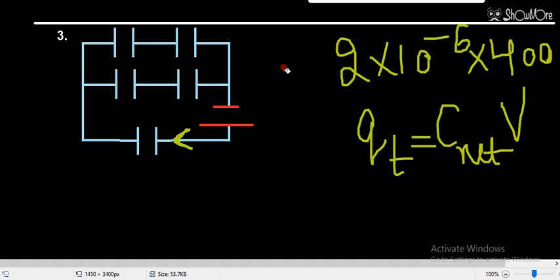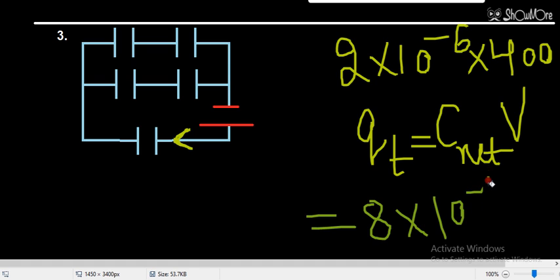The total charge will be 2 4s are 8. So 8 into 10 raised to the power minus 4. This will be the total charge.